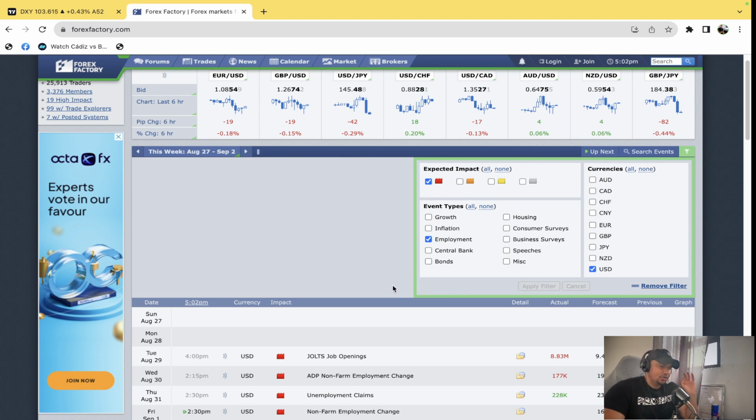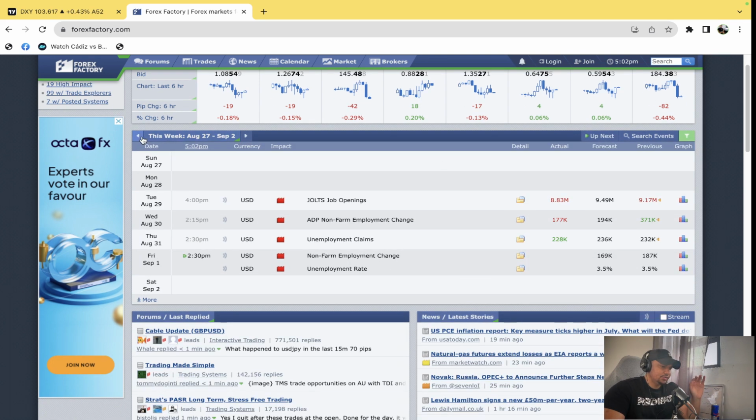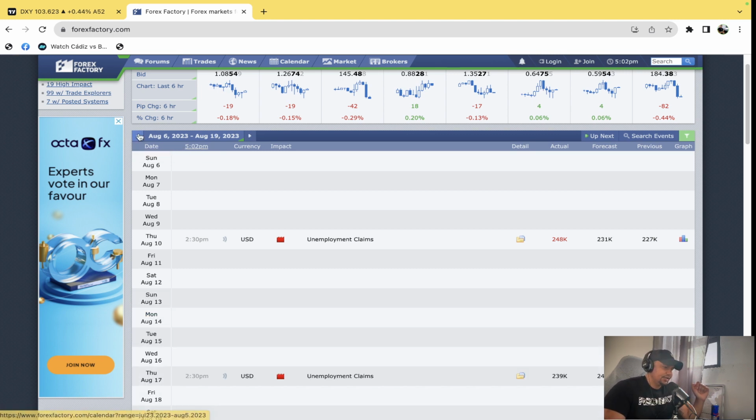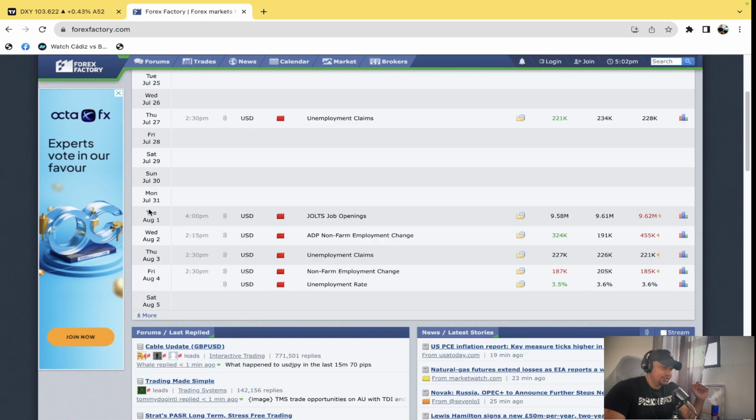Okay, now once you're done with that, next thing you want to do is click back until you get to August, because that's the month that we do want to look at. We're going to collect the data, not the NFP for August. We're going to collect the data to get the NFP report that's coming through tomorrow. Now let's drop that and go back, and now we are here at the 1st of August.